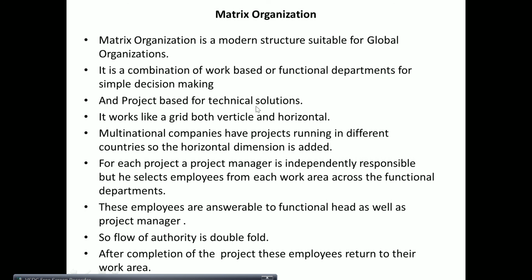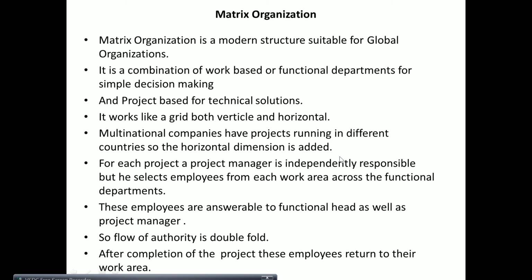Okay, so when a company is working on a global platform and has to provide the product to different countries, complex supply chains are also involved. So having different project managers solves the issues; basically project managers solve the technical issues, and the simple work related issues will be solved by the work heads or functional heads.